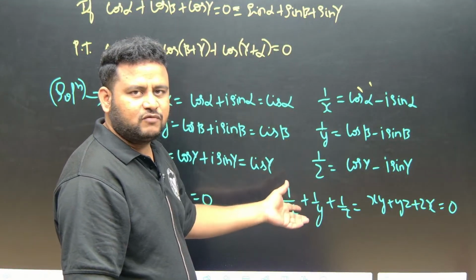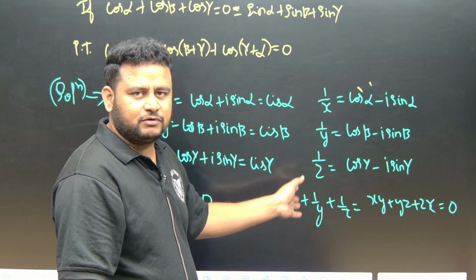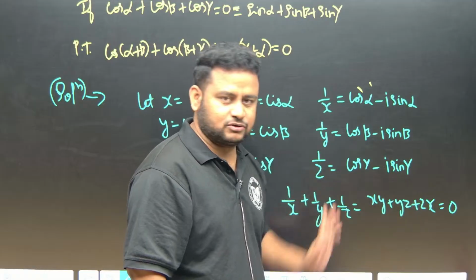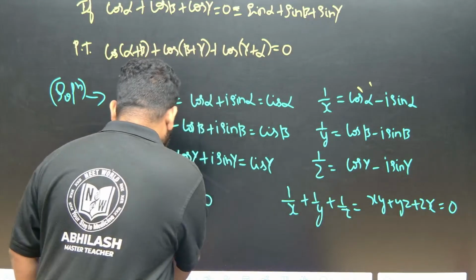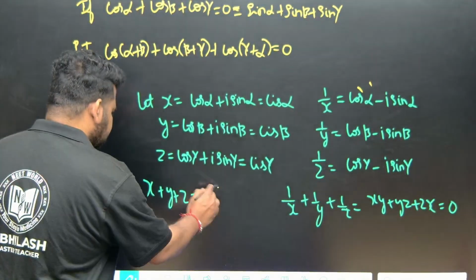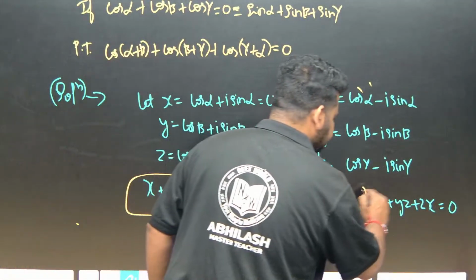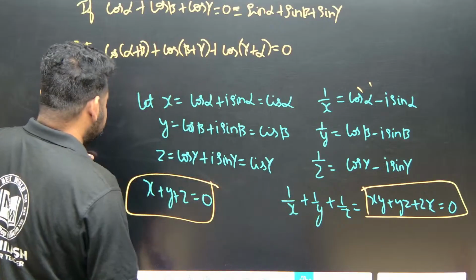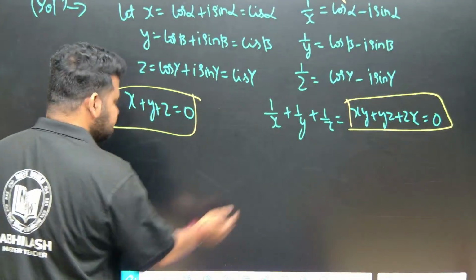So the imaginary part will become equal to 0, the real part will become equal to 0. Directly I am writing xy plus yz plus zx is equal to 0. Okay, this is what we got. These are the two important relations we got, after taking the LCM.